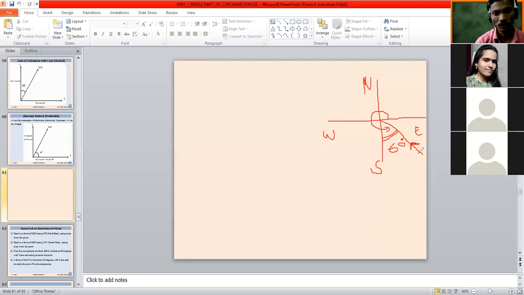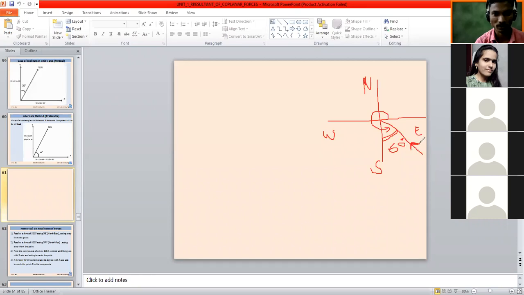Now if you see the arrow I have just drawn, you have to ask yourself a question: whether this arrow is going towards the positive x-axis or the negative x-axis. It is going to the negative x-axis.